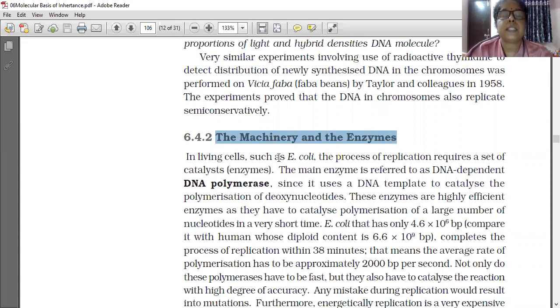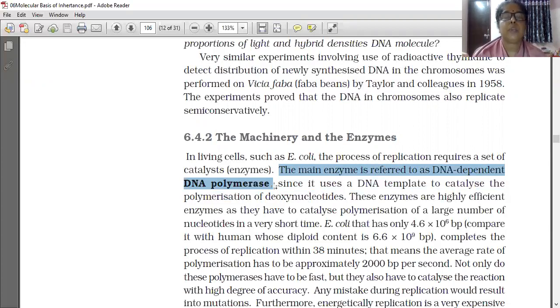In living cells such as E. coli, the process of replication requires a set of catalysts. The main enzyme is referred to as DNA-dependent DNA polymerase.